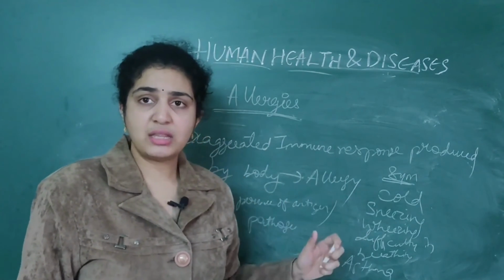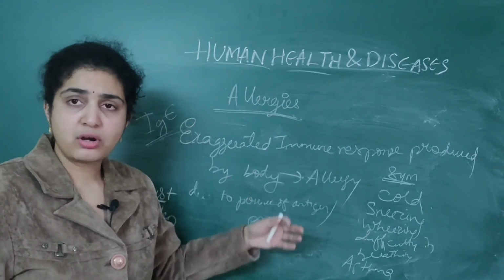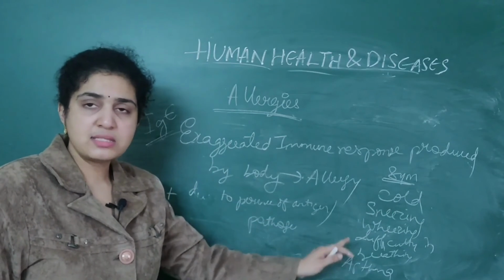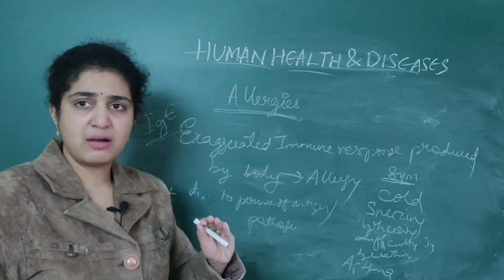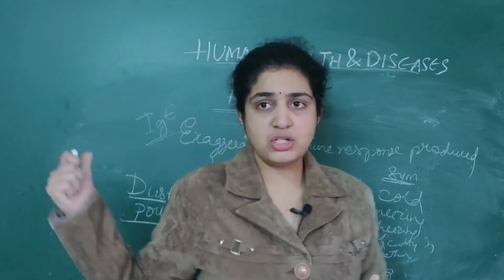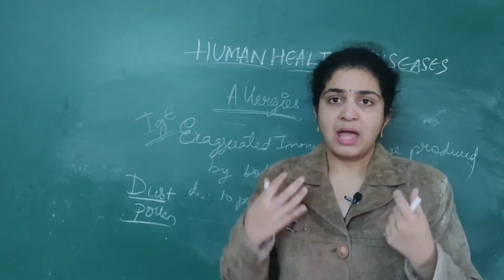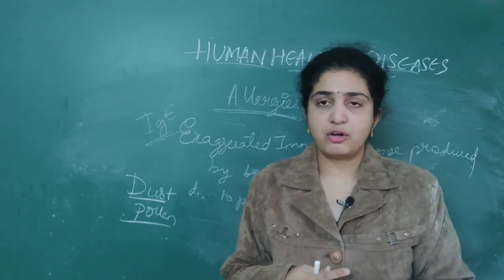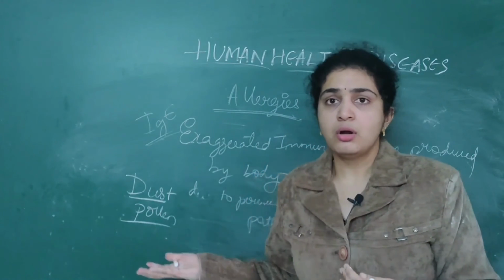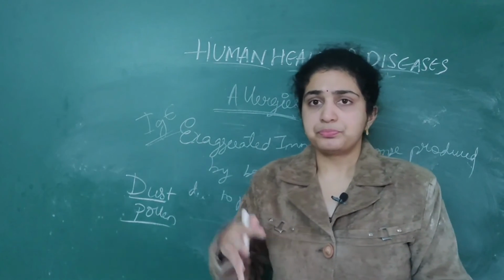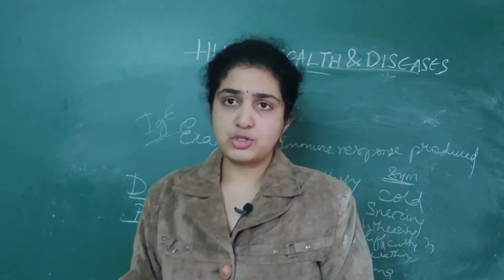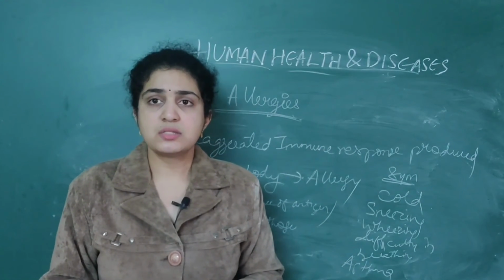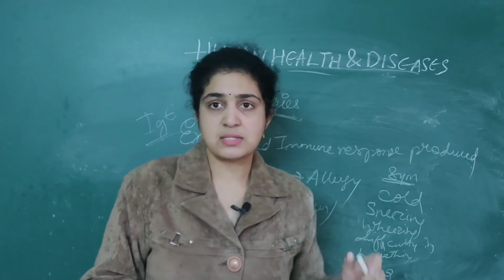So when there is an exaggerated immune response, you will have all these symptoms, and our immune system becomes very weak. These IgE antibodies are produced and they fight against the allergies. But sometimes they also can't fight and we become susceptible to diseases like asthma. Then another important point to remember is how this allergy is produced. This is produced by mast cells.